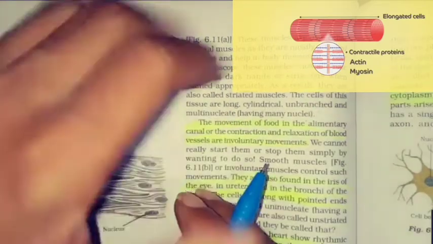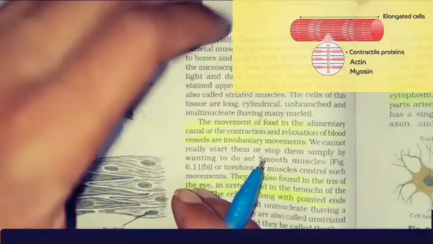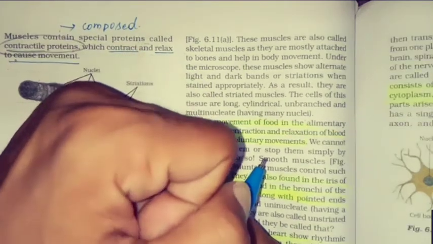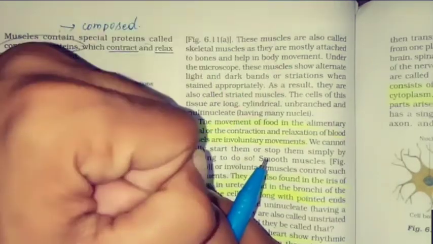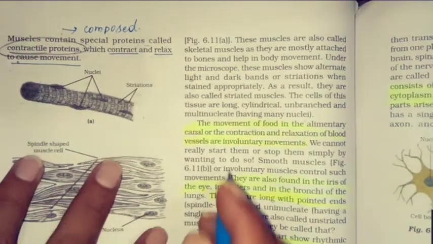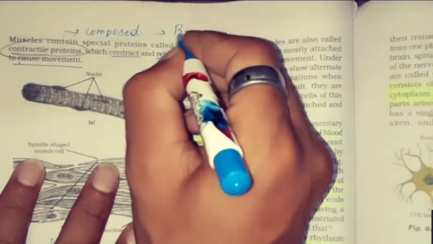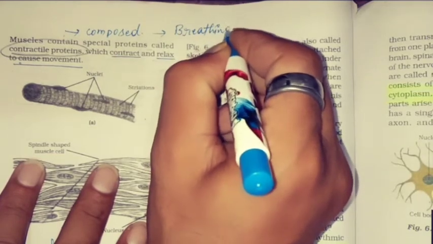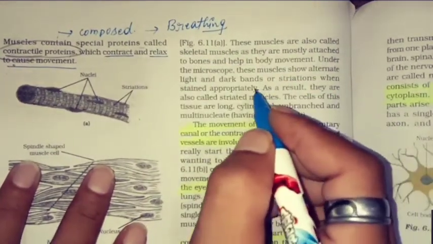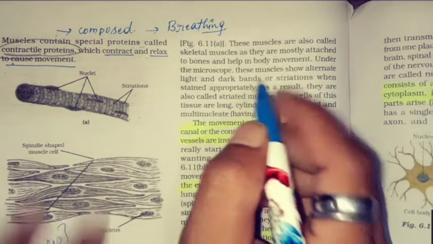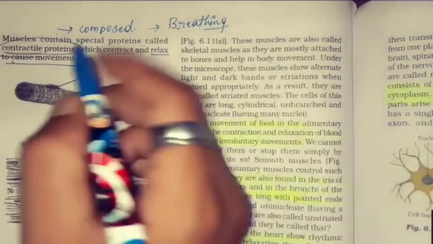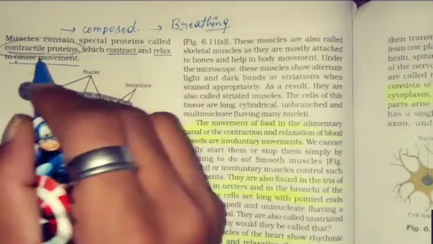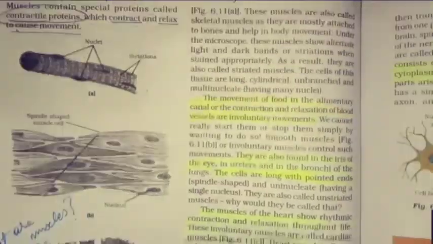When we move our hands, our muscles expand. When we close our fingers, so these are what? Relax. So this is contraction and relaxation. We can take the simple example of breathing. Taking in of air and giving out of air. That is the contraction of muscle. So what does the word contractile protein mean? Which contract and relax to cause movements.